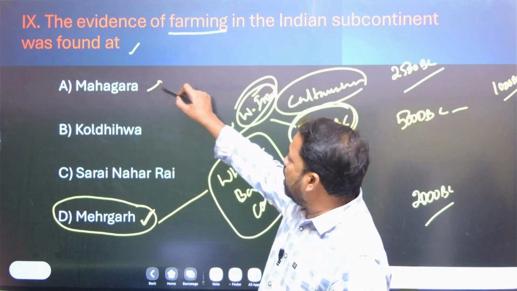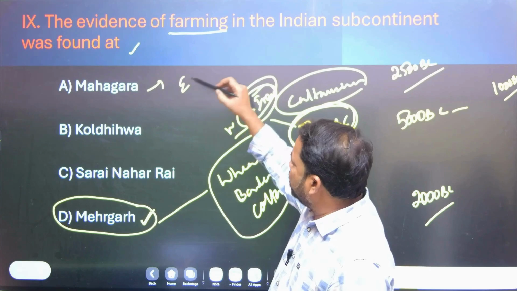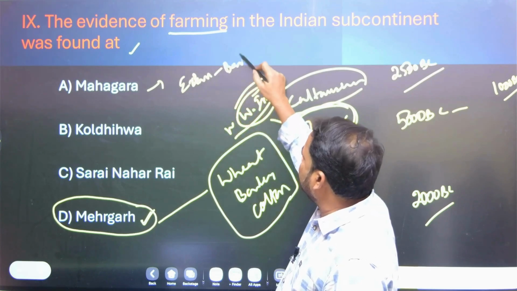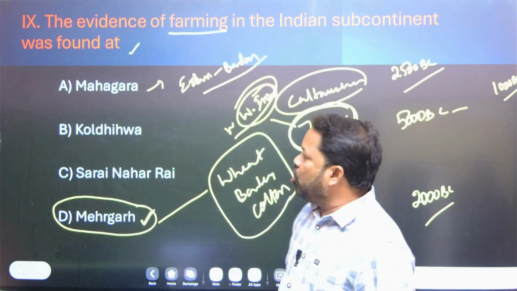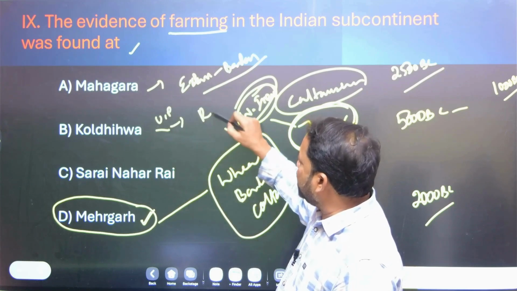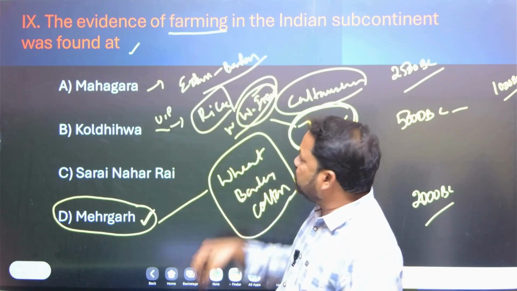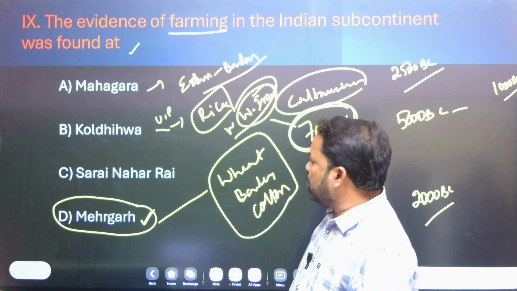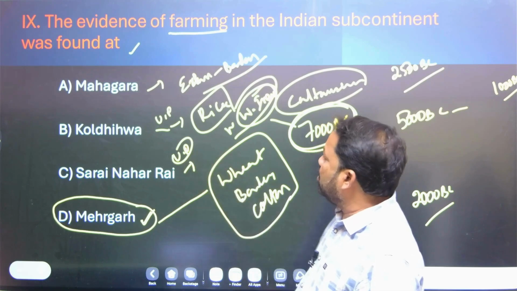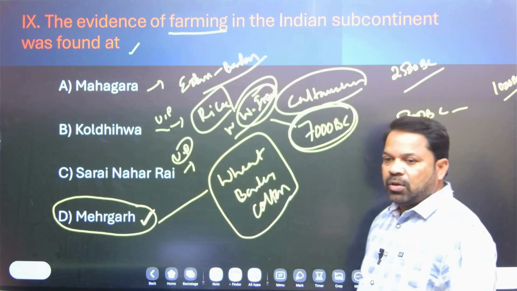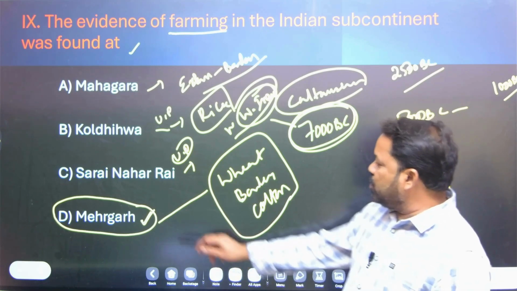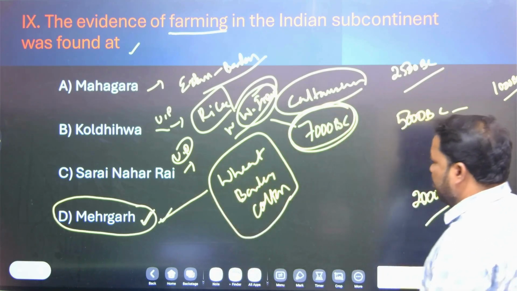Anyway, the most important for the exam is that extensive cultivation of barley took place in Mahagara in UP. Koldihava, also in UP, is where rice cultivation took place for the first time. And Sarai Naharai, you know very well, is in UP, where the house constructions took place. Your answer is D, Mehergar.